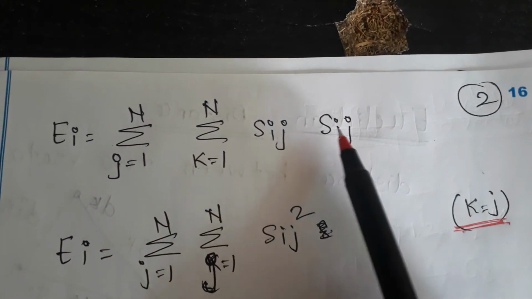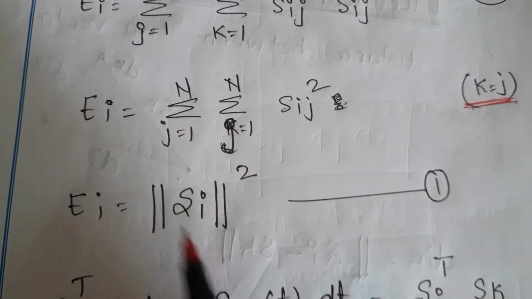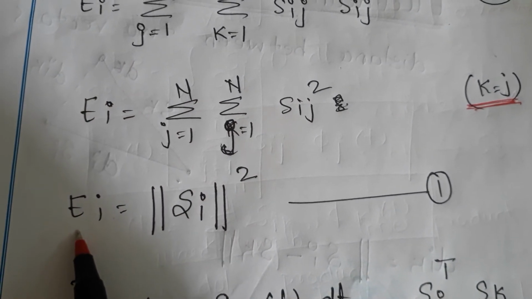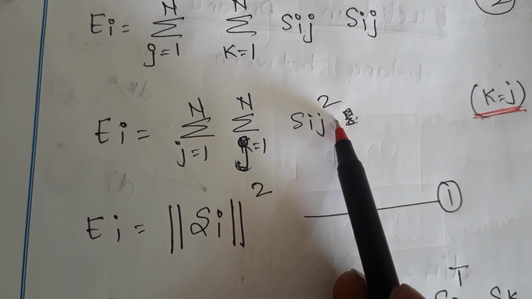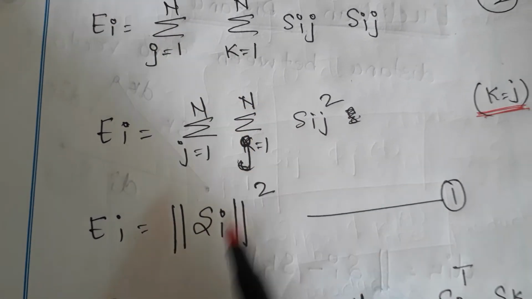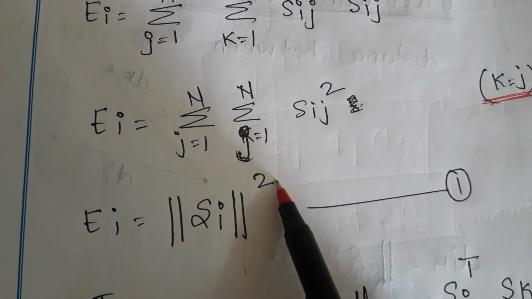So this Sij times Sij can be written as Sij square, because it is energy. I'm squaring the signal. If I square any signal, it becomes energy.